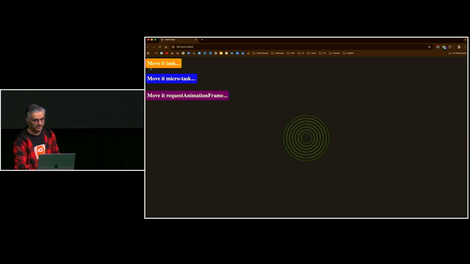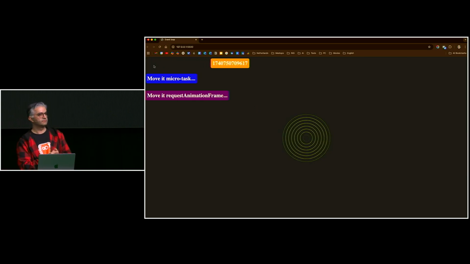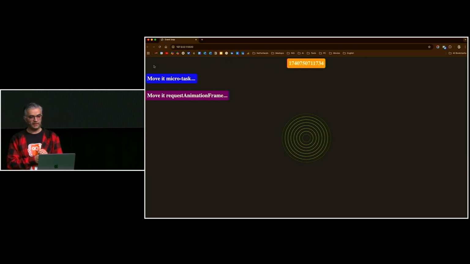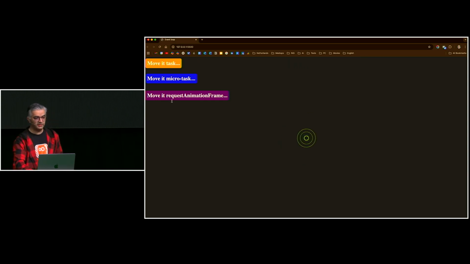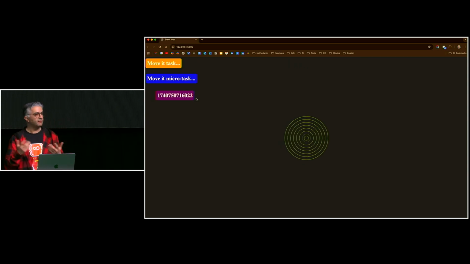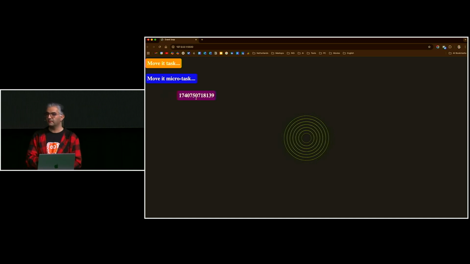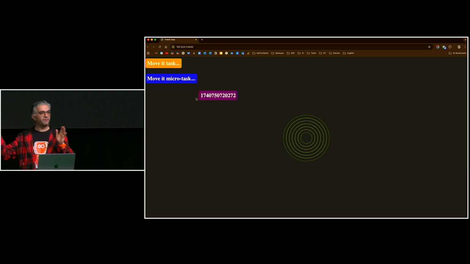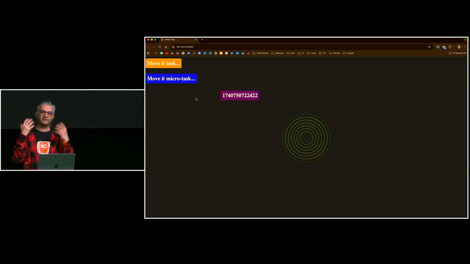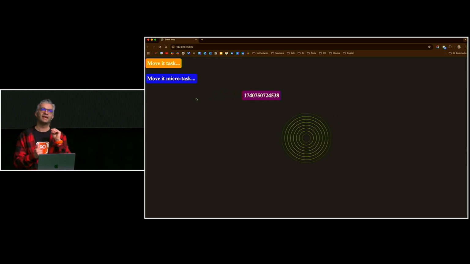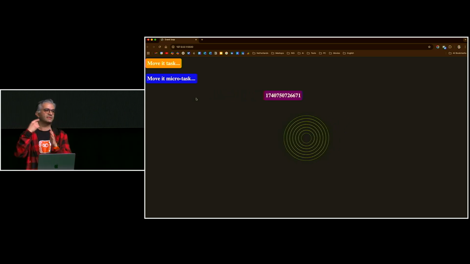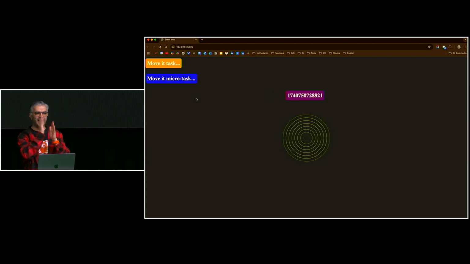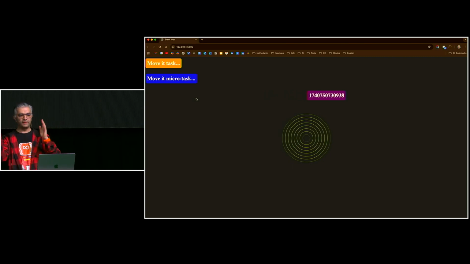Let's try. First one, yeah, it moves. Let me refresh. Try requestAnimationFrame. Yeah, that one moves as well, and it moves 60 times per second at the moment. Not 60 frames per second, it's better to say 60 times per second it adds to the moving.